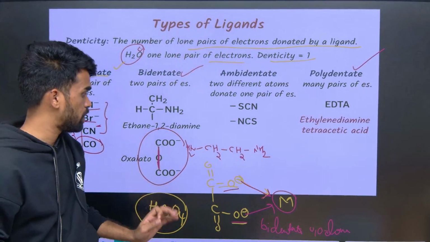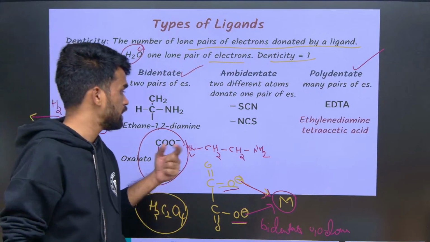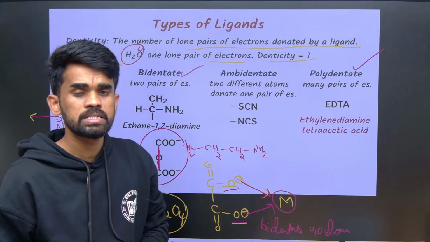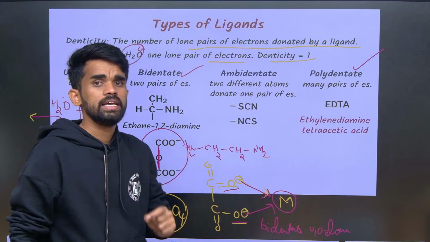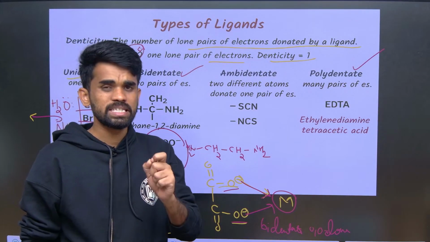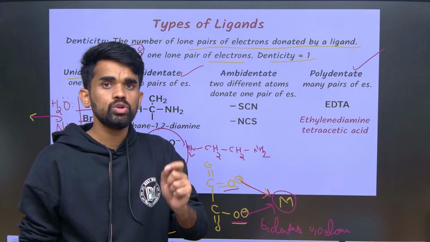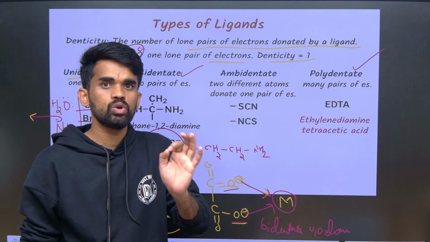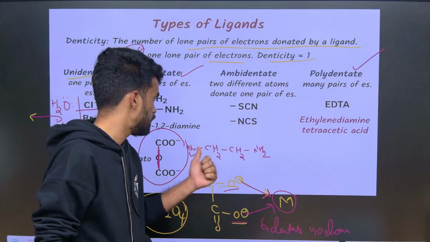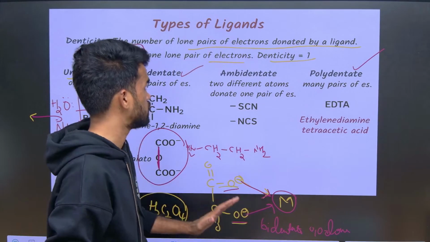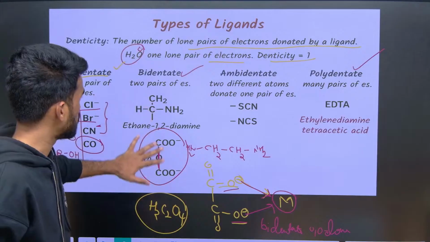So that's how you need to answer. Okay, that is also important. Which are the donating sites? So in ethylene diamine, what are the donor sites? So you should say ethylene diamine, we can say it as bidentate neutral ligand and having N donor sites. What are the donor sites? N and N, nitrogen are the donor sites. So this is what the ligands are here.